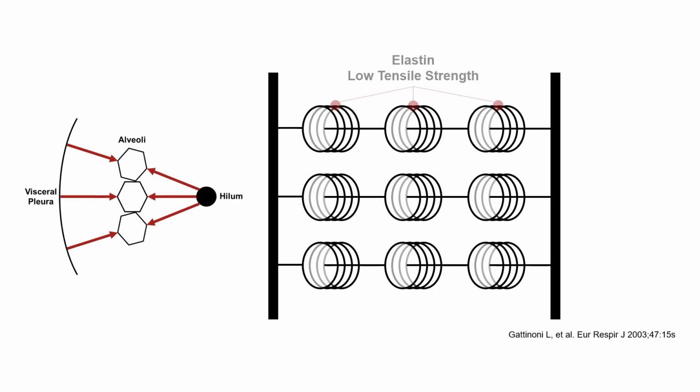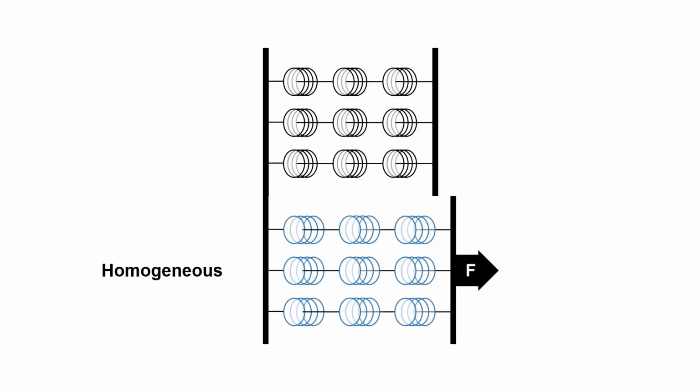In a schematic representation of this fibrous skeleton system, elastin resembles a spring characterized by its low tensile strength, and collagen can be depicted as a string noted for its high tensile strength. If this fibrous skeleton is homogeneous, uniform force is applied to both the elastin and collagenous system during inspiration.